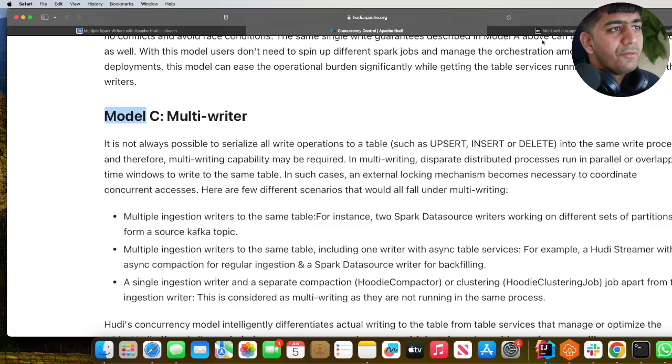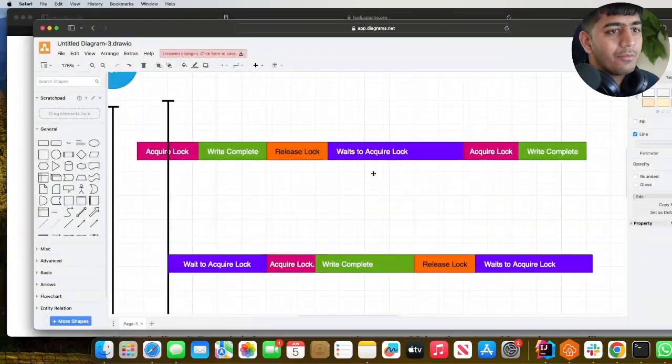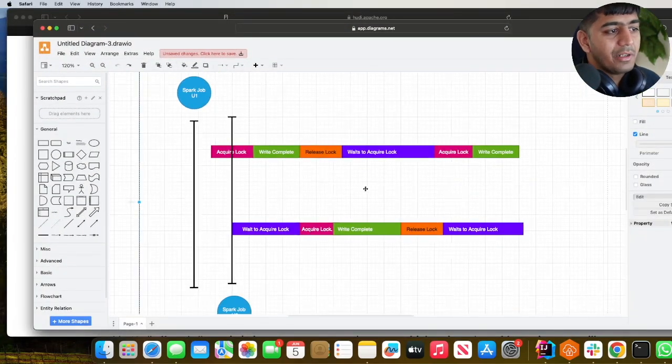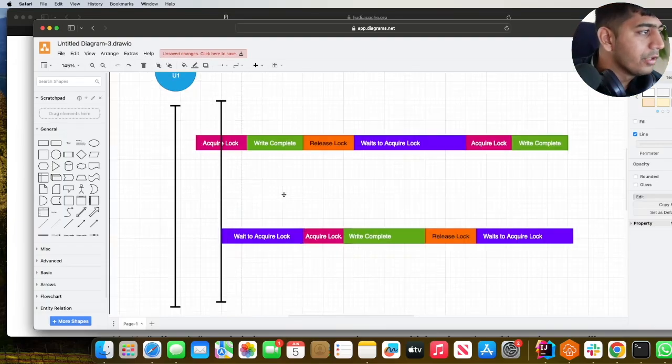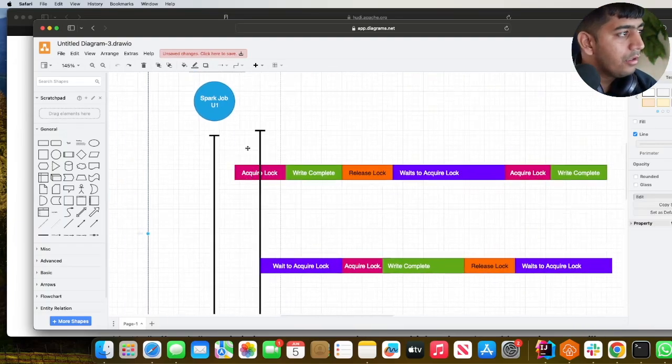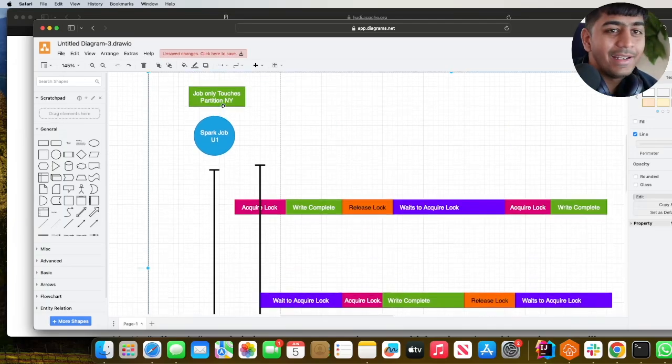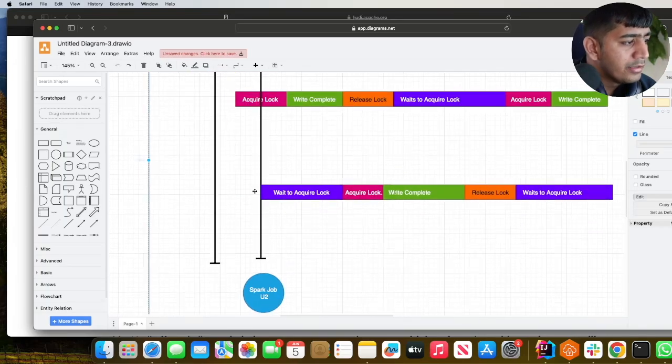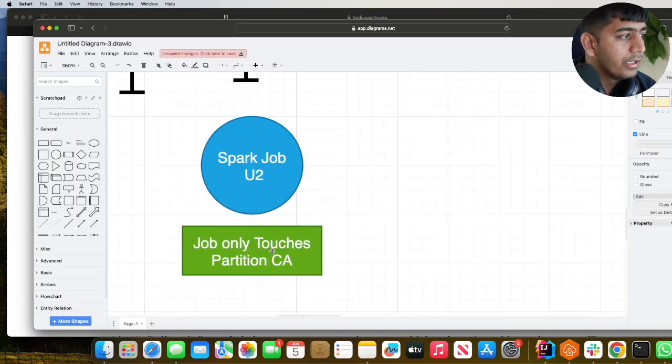Okay. Before that, I have a diagram which will explain things in a much better way. So I'll try my best to explain here. For this example, we would have two Python jobs. Spark job U1. This particular Python job will update data into the partition New York. Simply it will run in a for loop and it will basically update the same record multiple times in that particular partition. Okay, that's that. Then we have Spark job U2, which will update the data in the partition California. So again, that's there, hopefully, right?